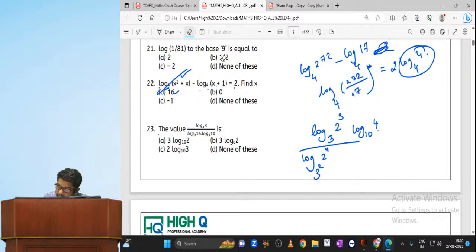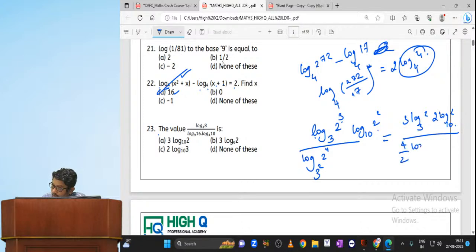That 4 I can write as 2 square. Am I right, my dear? So now this one I can write as 3 log 2 to the base 3, 2 log 2 to the base 10, divided by, what is here, my dear? 4 by 2 log 2 to the base 3. Cut. 4 2s are 2, cut. Only 3 log 2 to the base 10 is pending.